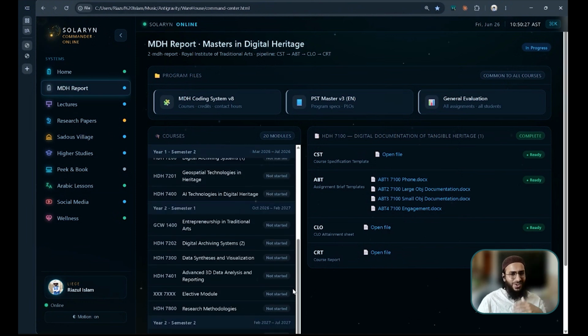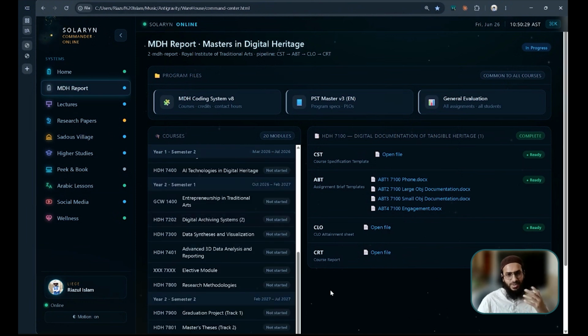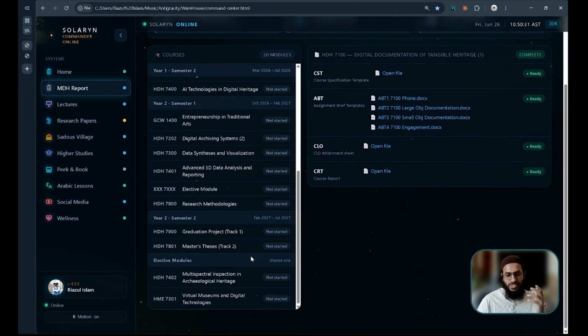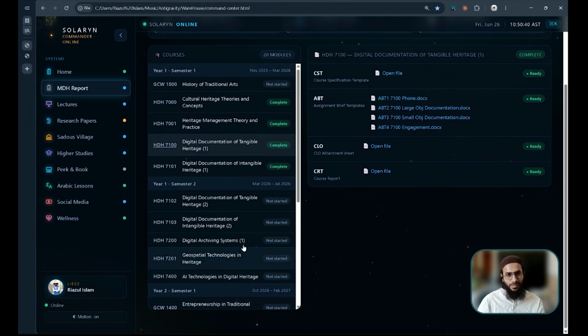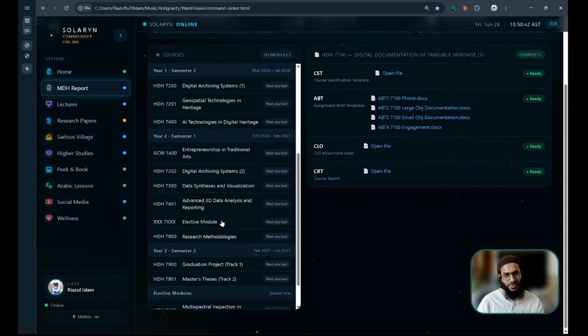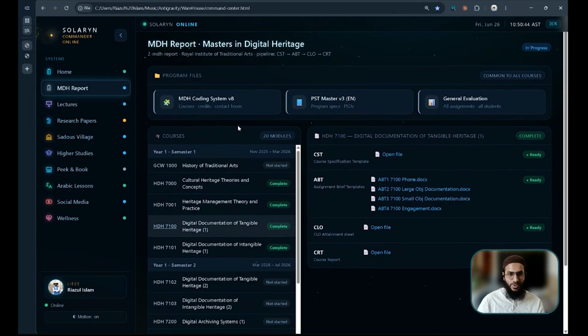Okay, so, but I'll not go deep dive on this as it's our course specified things, which is a bit confidential, which I don't want to share. That's it. By the way, all this list, I did not prepare it. My Solaryn prepared it based on the MDH coding system.